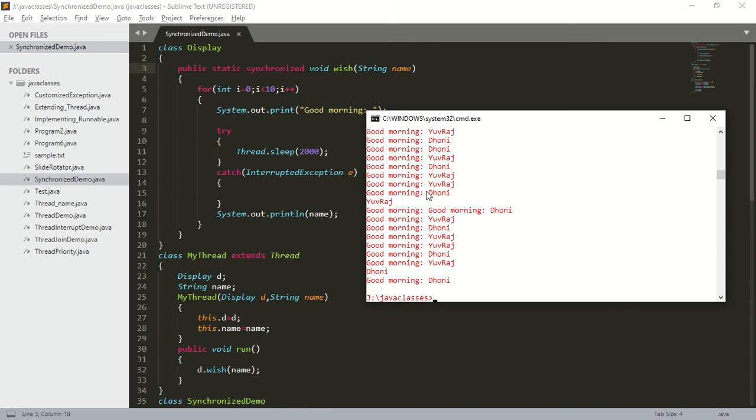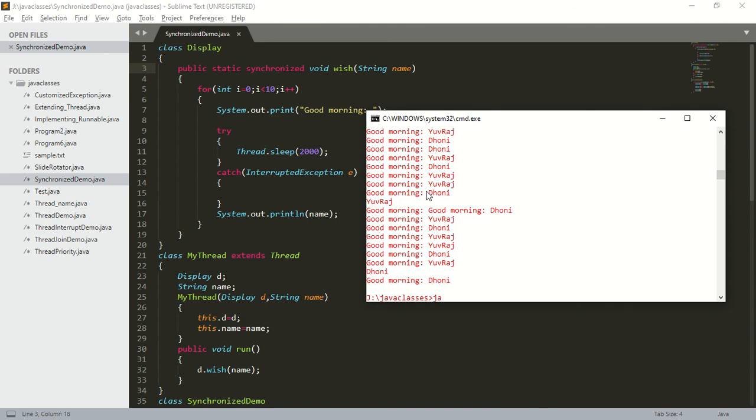Is there any chance of getting a data inconsistency problem? No, there is no chance because the method is a synchronized method. So what was happening in the previous case? In the previous case, we had two different objects, two different threads, and the method was a synchronized method. In that case, we were getting irregular output. In this case, we have two different objects, two different threads, and the method is a static synchronized method. So what will be the output, regular or irregular? The output will be regular output.